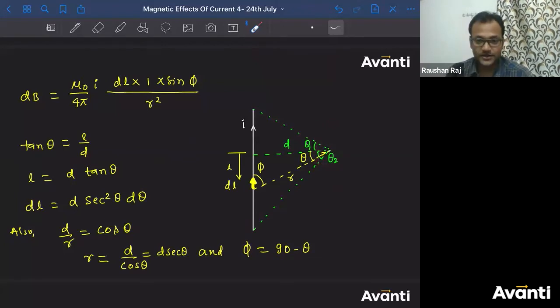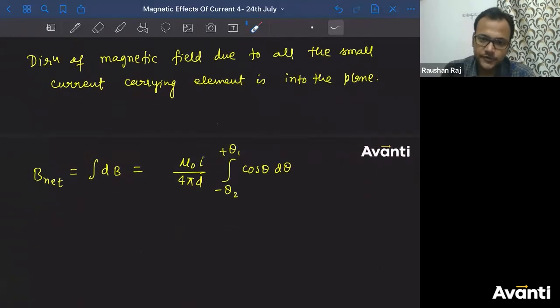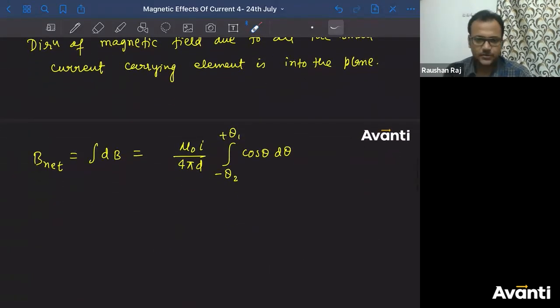No, both of them are not same. Both of them are different. It's an arbitrary point. It's a general point. It is not on the perpendicular bisector. It is somewhere else. That is why I have written theta 1, theta 2. If they will be equal, I'll write theta only. Rakshita, समझ में आया क्या? All right. So limits will be from minus theta 2 to plus theta 1.